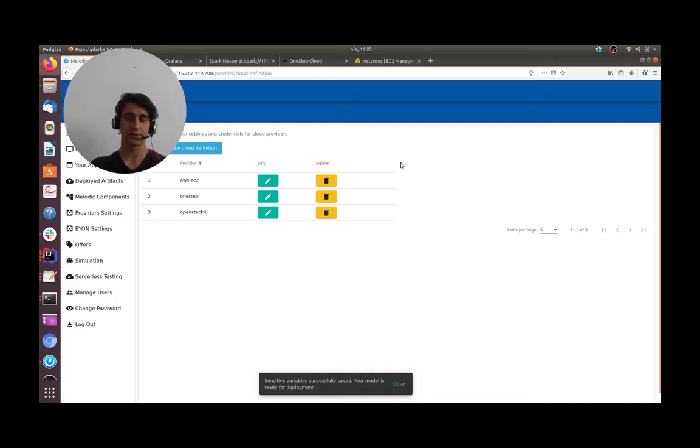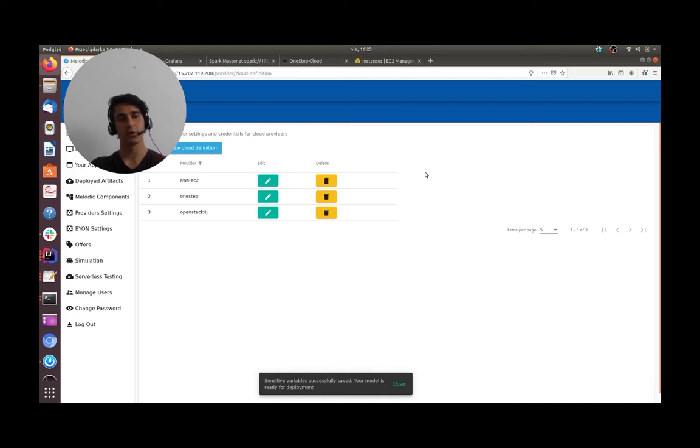Throughout the presentation, I will also point out the additional tools that Melodic provides. It is worth mentioning that today I will be using a new feature provided in Melodic, which is integration with a new cloud provider, OneStep Cloud. As you can see,